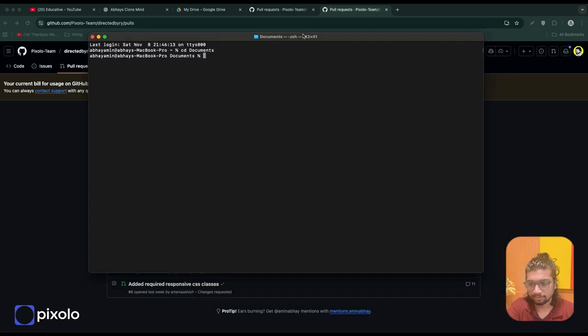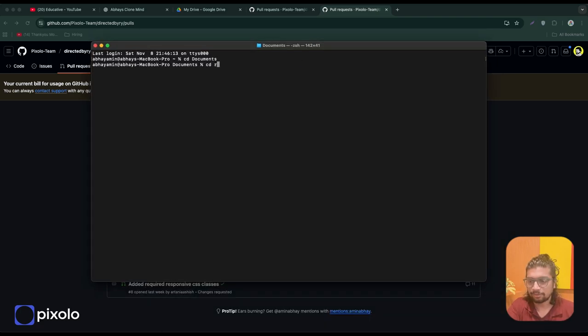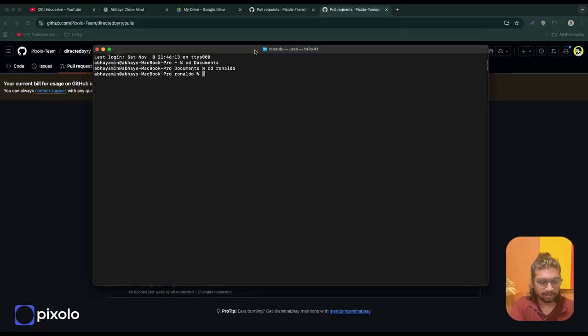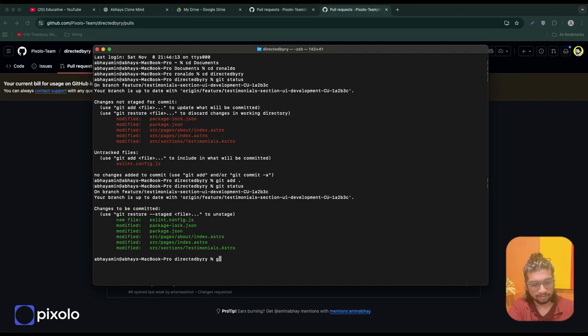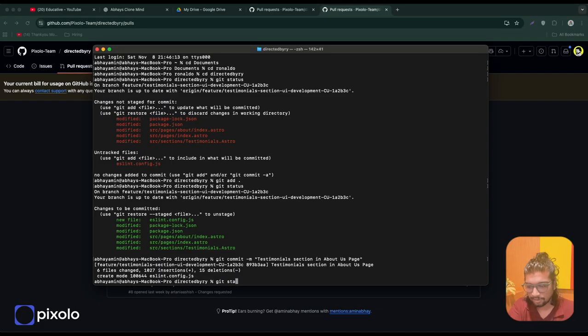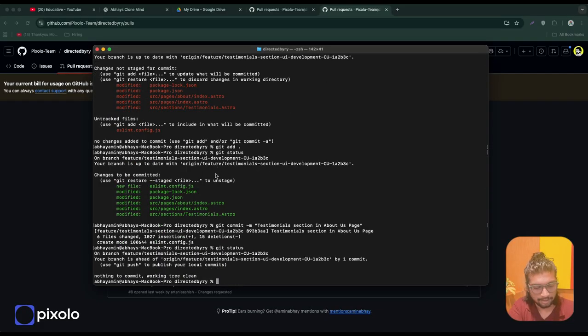So then, let's go to Ronaldo. Okay, so Messi has finished working on his code. Messi has pushed his code. And now it's Ronaldo's time to shine. Ronaldo has a lot of changes. Wow. Okay, so Ronaldo will add his changes, git status, git commit, added testimonials section in about us page. Okay, git status, this is done, and I do git push.